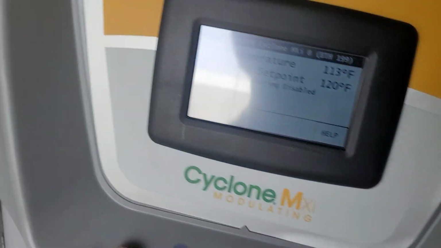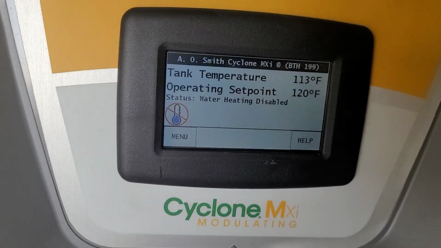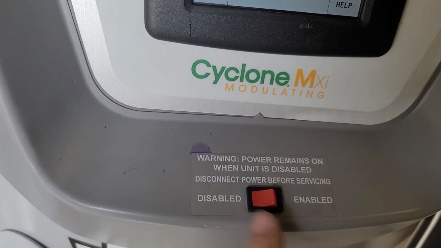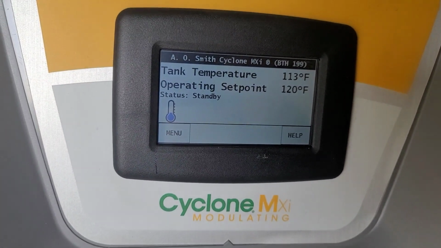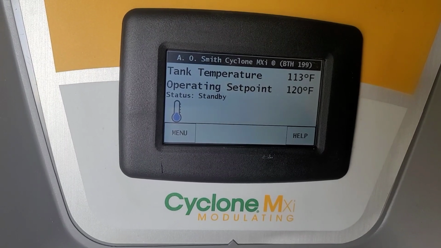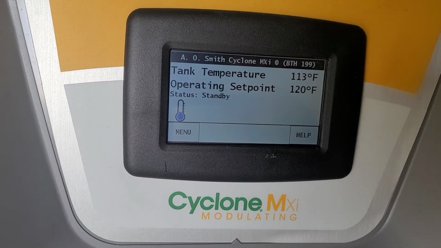My power is on, but my unit is in disable mode. So put it onto enable. Okay, so now the unit will recycle. It says standby.